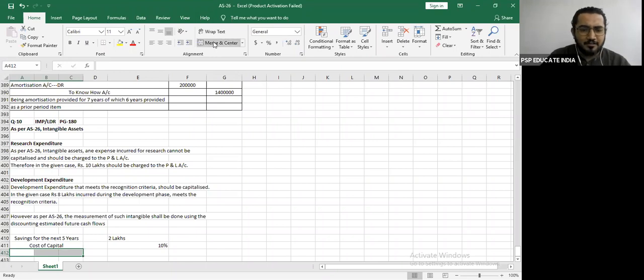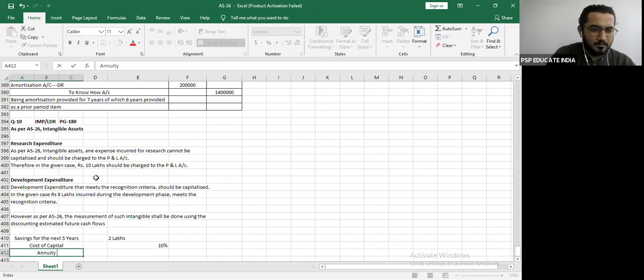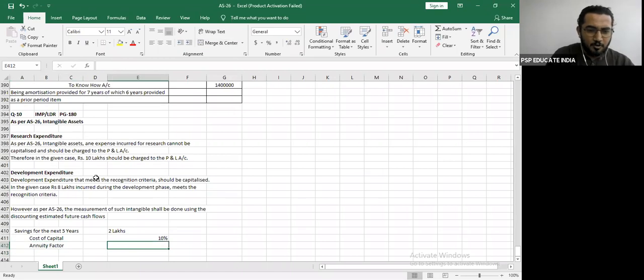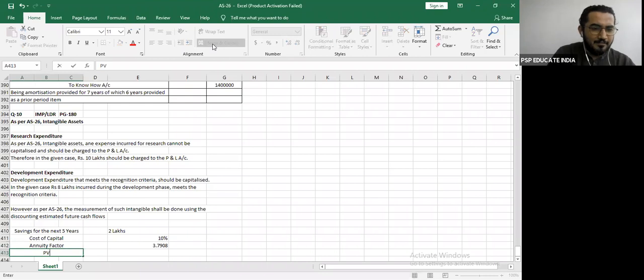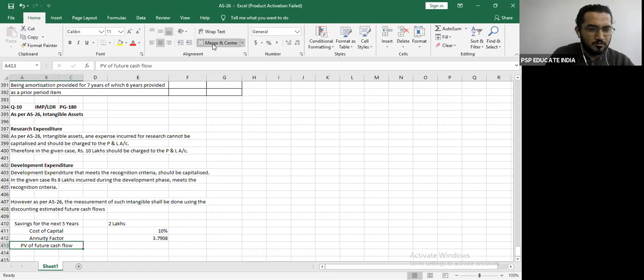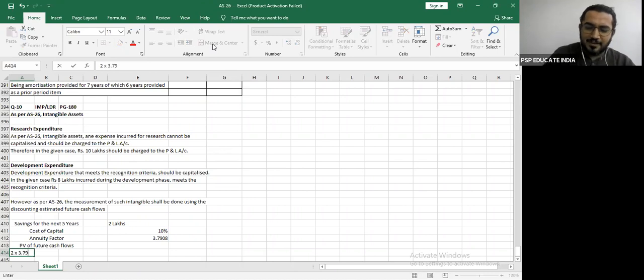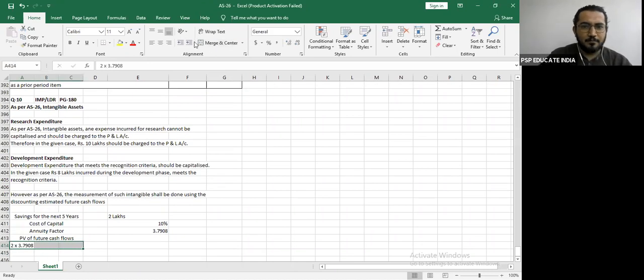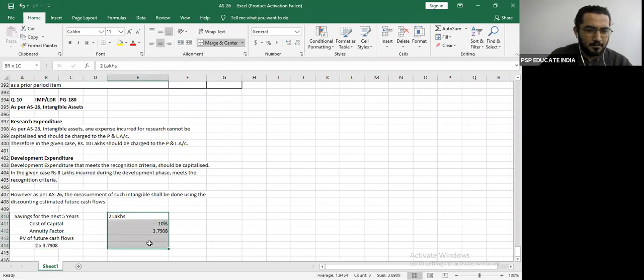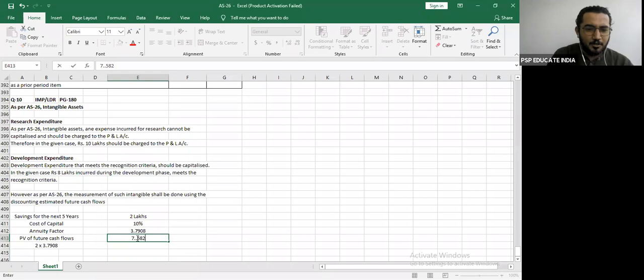Your annuity factor is given to be 3.7908. So your present value of future cash flows will be 2 lakhs into 3.7908, which comes to how much? 7.582 lakhs.